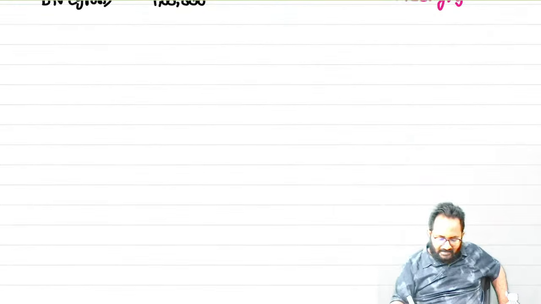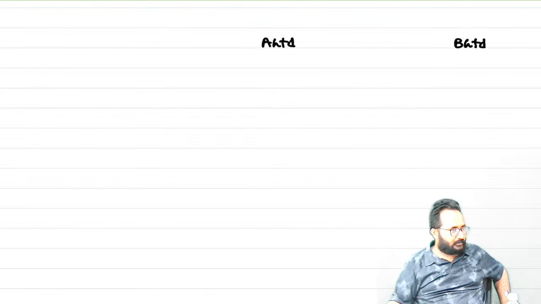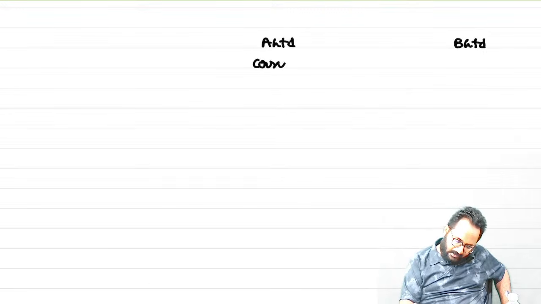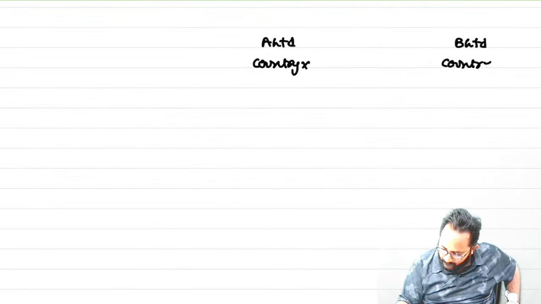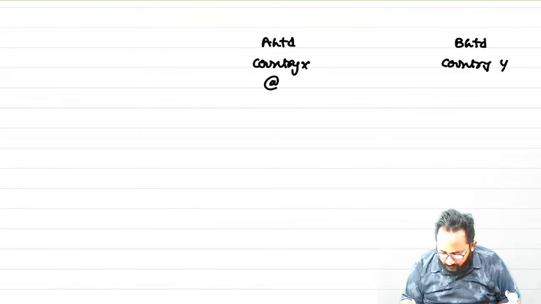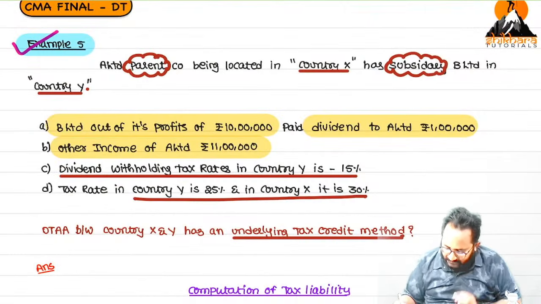Out of this only we paid the dividend. Now we'll calculate the tax liability in both the countries. One is A Limited, another one is B Limited. Which country? Country X, country Y. Tax rate also please tell me. They have given tax rates also.